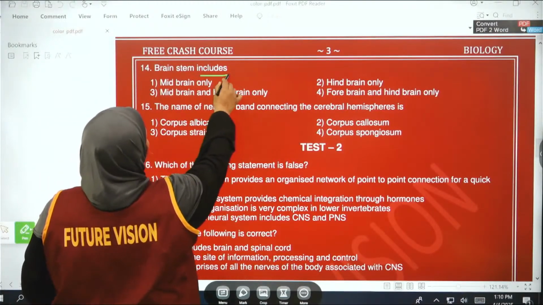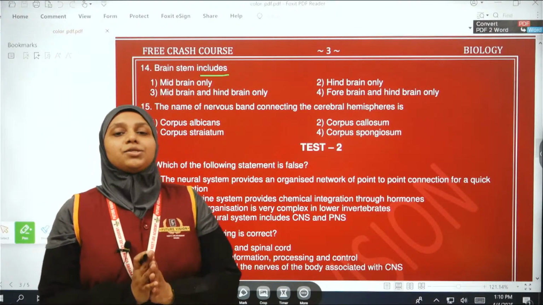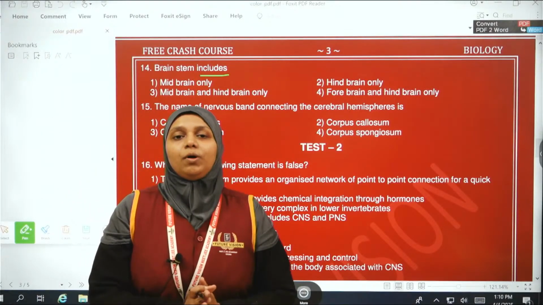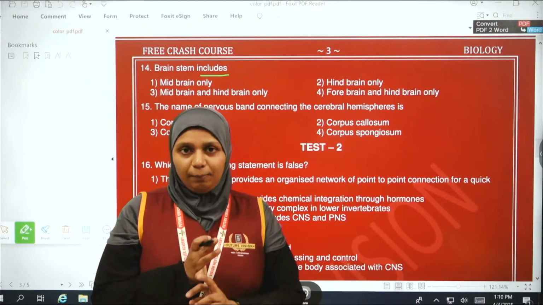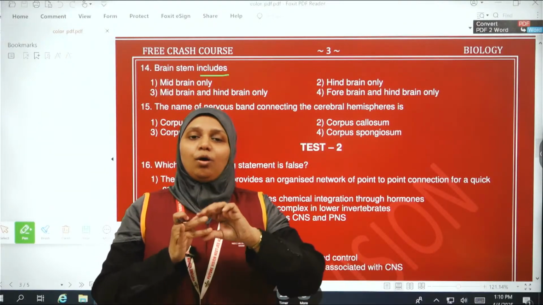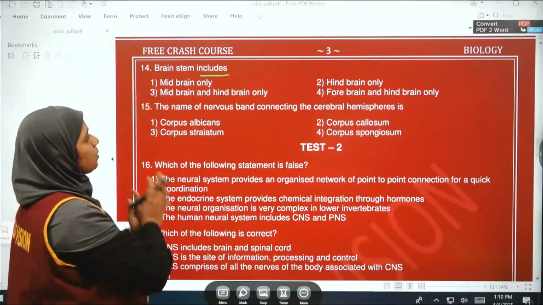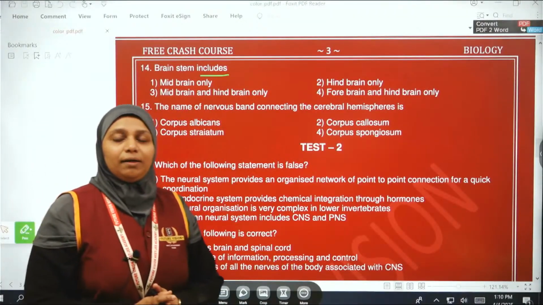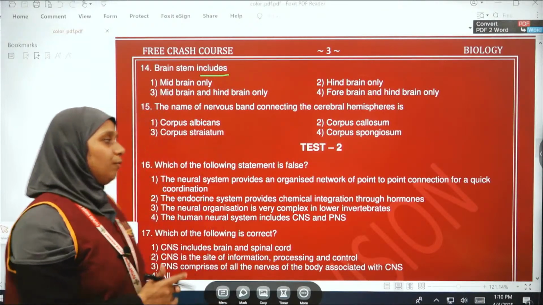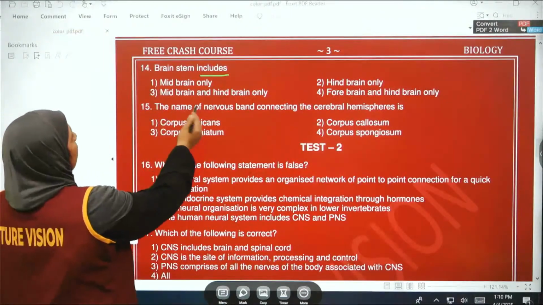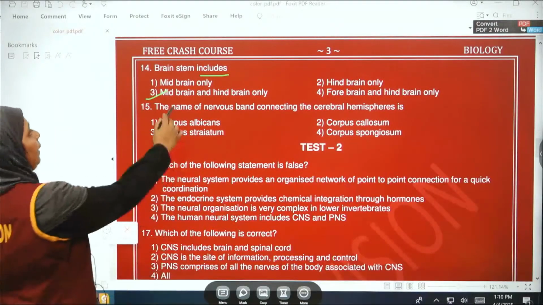The brainstem comprises what components? The brainstem comprises the midbrain, the pons and the medulla of the hindbrain. Okay, but the pons and medulla are the parts of the hindbrain, isn't it? So we have to choose here the midbrain and the hindbrain only. Okay, midbrain and the hindbrain.